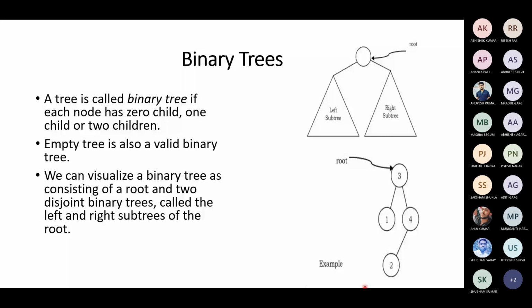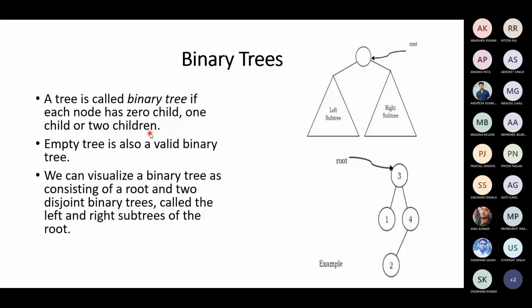But concept-wise, let us see that a tree is called a binary tree if each node has zero children, one child, or two children.